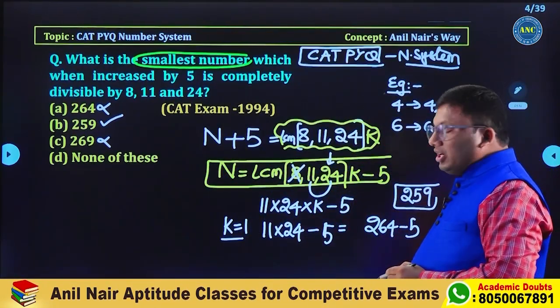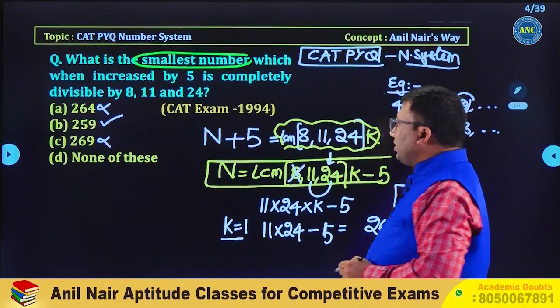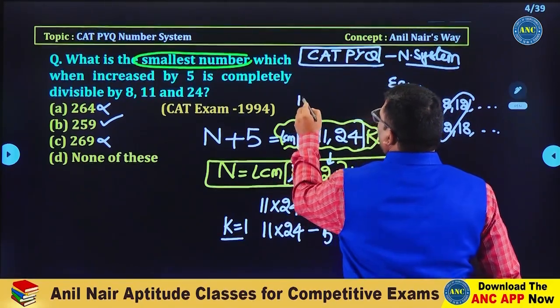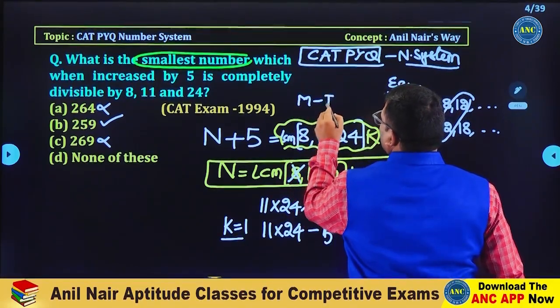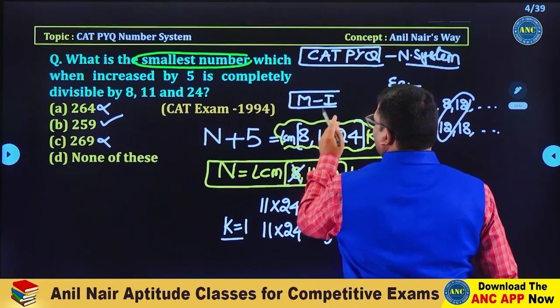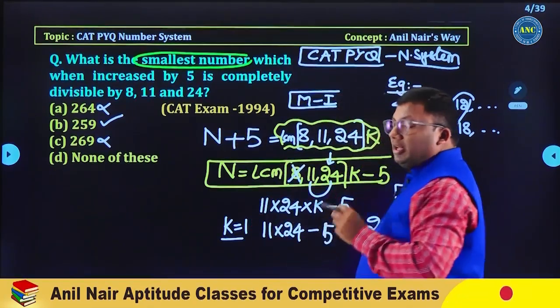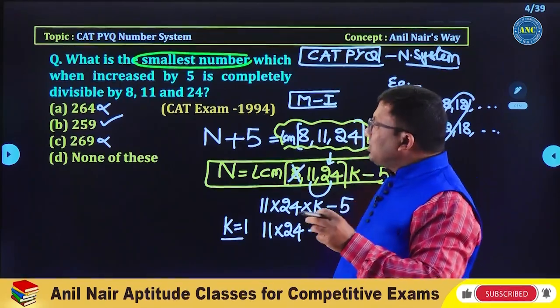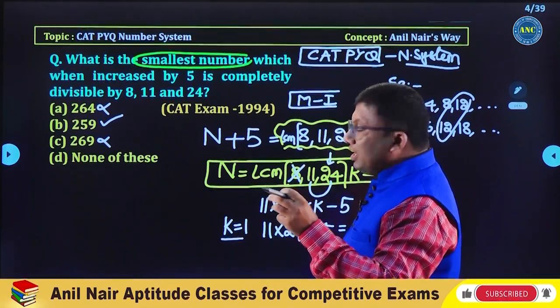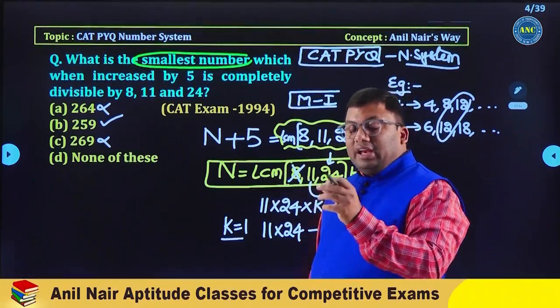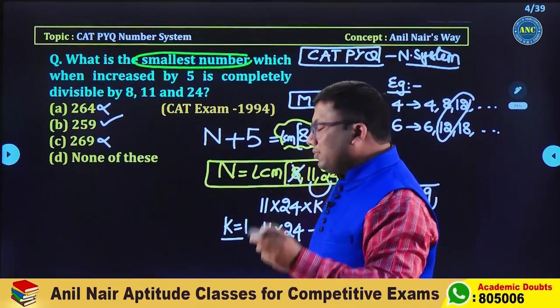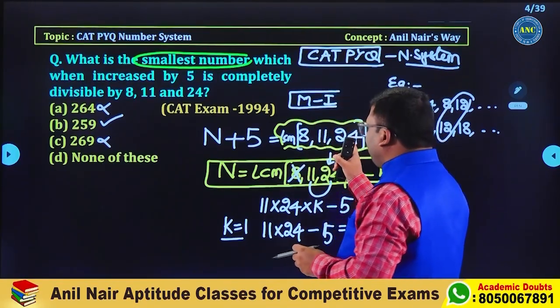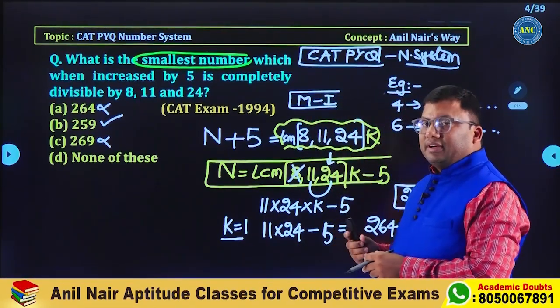This is the traditional way of solving the question. Method 1. I hope it is clear. I converted every sentence into a mathematical expression. There is a number n. To that number I am adding 5. That number is perfectly divisible by 8, 11, 24. Any number which is perfectly divisible by 8, 11, 24 is the LCM of 8, 11, 24.